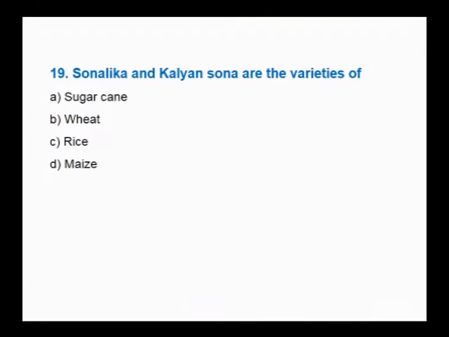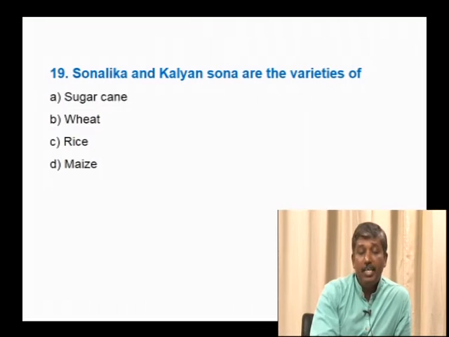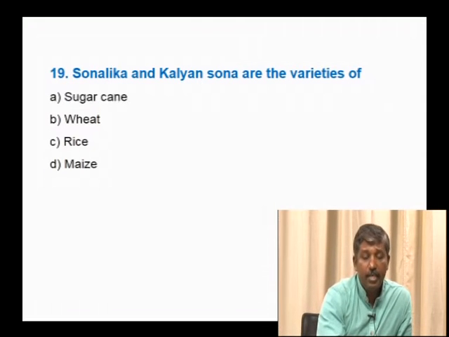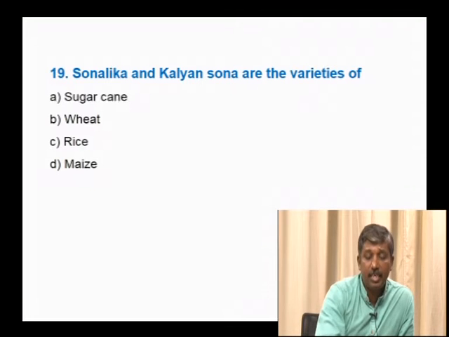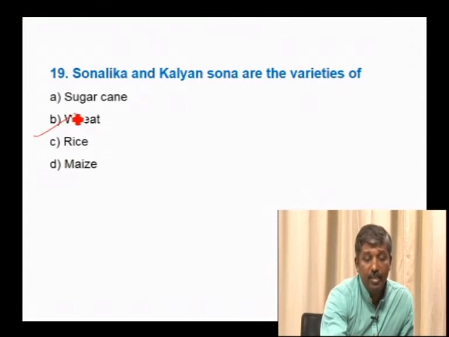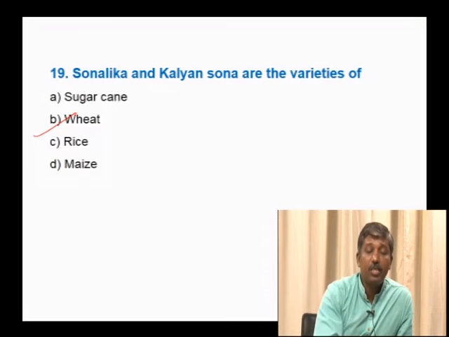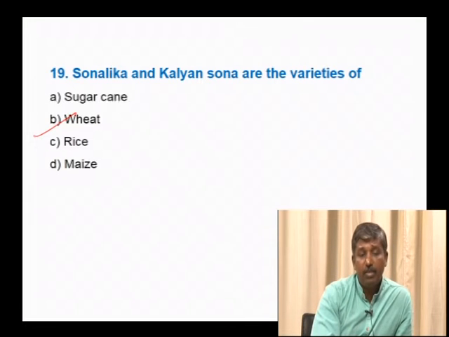So, Sonalika and Kalyan Sona are high yielding wheat varieties, which were introduced all over the wheat growing belt, that we have discussed even in the synopsis. It is a direct question, hence it is wheat. So, that is why the yield production has increased as compared to 1963 till today.